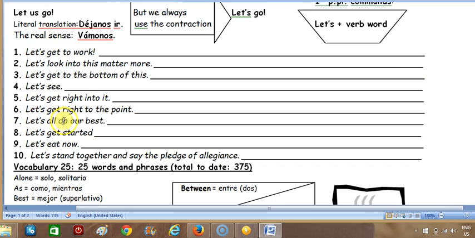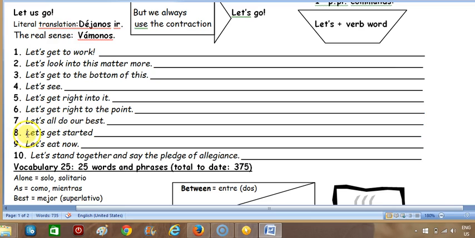Seven, let's all do our best. Okay, so that's going to be hagamos todos lo mejor que podamos. Es el sobreentendido. And I want you to notice that between the verbal antecedent and the complement, I have a subject here, right? Because I am saying everybody, right? So it divides those two things. We've seen that as a rule before.